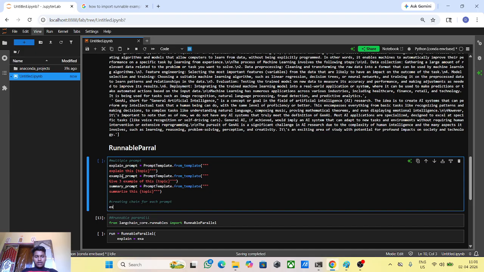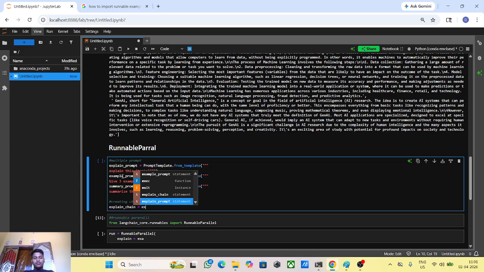First, explain chain. We understood before how to build a chain. We first take the prompt, here the explain prompt, then connect it to the model, and the model answer goes to the parser.